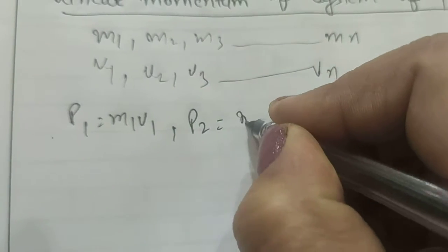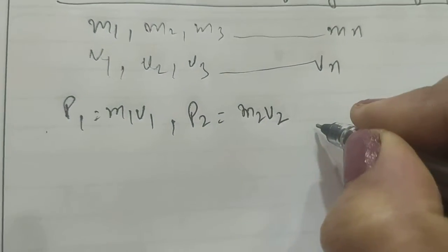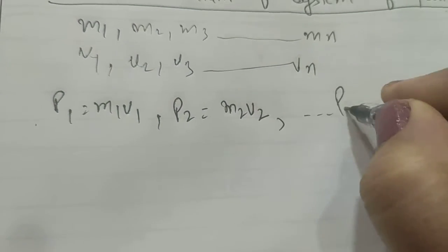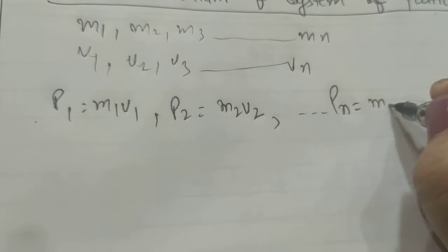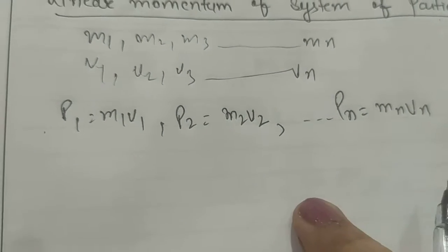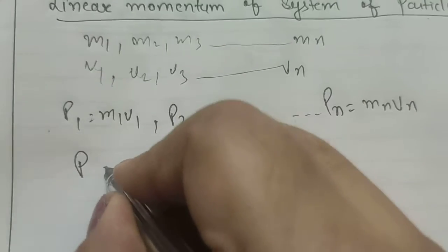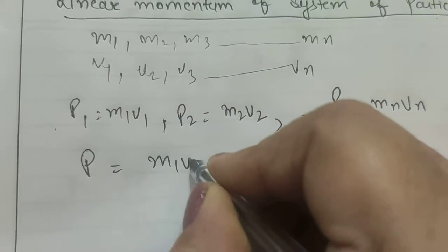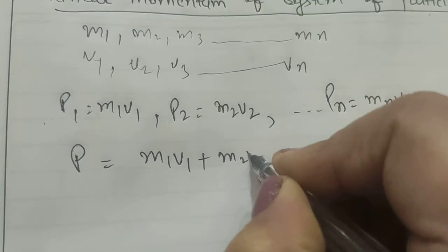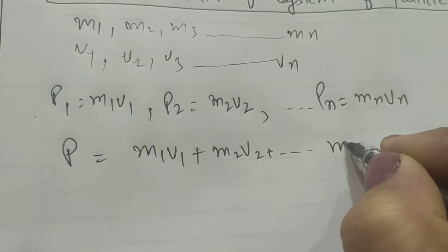Let p1 equal m1 v1 be the momentum of the first particle, p2 equal m2 v2 the momentum of the second particle, and so on, pn equal mn vn the momentum of the nth particle. Then the total momentum of the system is P equal to m1 v1 plus m2 v2 plus so on up to mn vn.